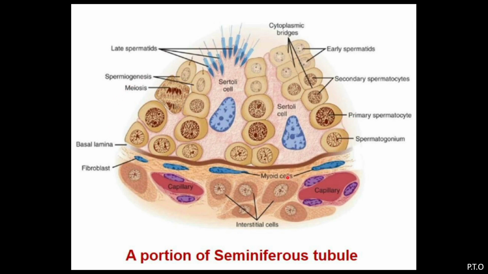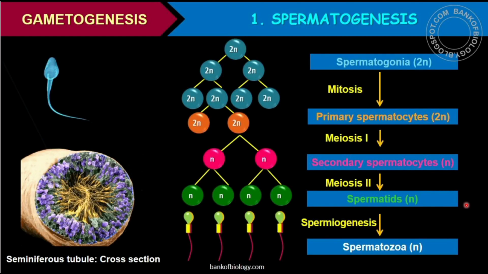You will find the seminiferous tubule where you will see these Sertoli cells, and see here the stages of development: spermatogonium, primary spermatocyte, secondary spermatocyte, and here the early spermatids are formed. And here particularly meiosis takes place and the chromosome number is reduced to half. This is the diagrammatic representation of the process of spermatogenesis.